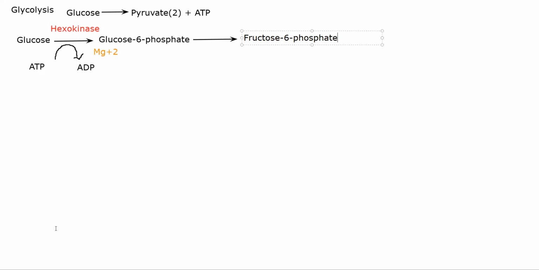This is a reversible reaction, meaning fructose 6-phosphate can also become glucose 6-phosphate in the presence of the same enzyme. So the enzyme is phosphoglucose isomerase.